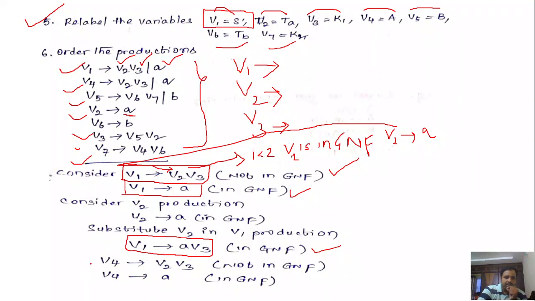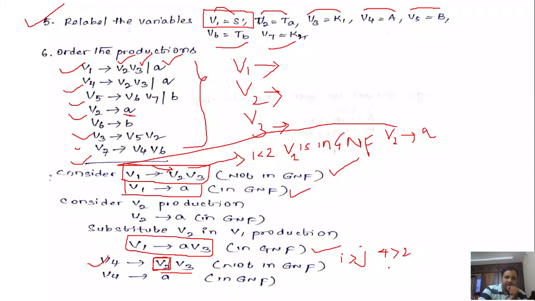Let me consider V4 here. I am following this order, right? So V4 denotes V2 V3. Here i is greater than j, so 4 is greater than 2, and you have to check whether V2 is in GNF. Yes, V2 is in GNF. So substitute that V2 value in place of V2 in the V4 production rule.